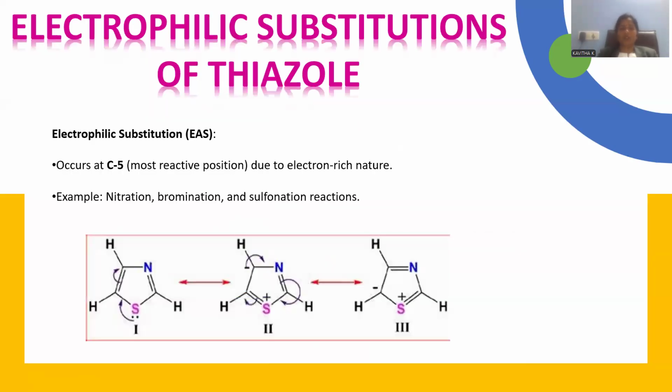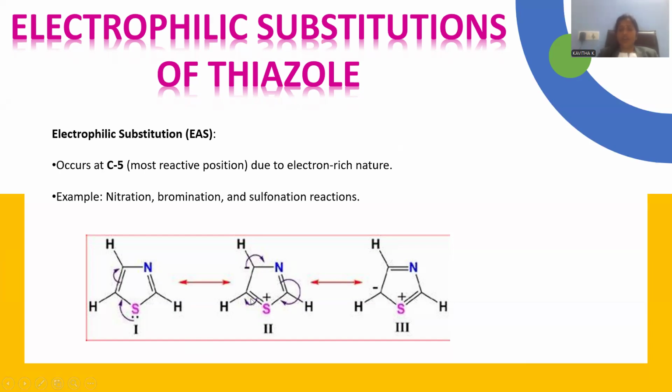Chemical properties of thiazole are indicated here. Electrophilic substitution will be accomplished at position number 5. The C5 position is the most reactive position for substitution. That is clearly explained by the resonating structures. Whenever the sulfur lone pair of electrons takes part in the ring system, there is a delocalization that generates a negative charge at position number 4, and later, in another resonating structure, at position number 5.